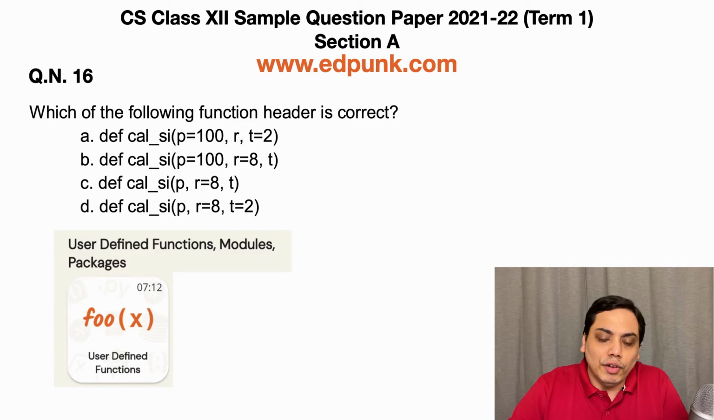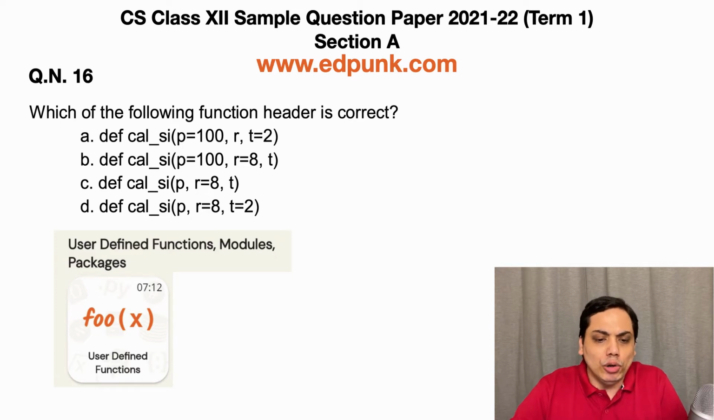As you can see in these function headers, the only difference in the options is the usage of keyword or named parameters which represent the optional arguments a user can provide while calling the function. In Python, keyword parameters like p=100, t=2 are only allowed towards the end of the parameter list, after all the non-keyword positional parameters. So p=100, r, t=2, which is option A, is not valid as p=100 occurs before the parameter r.